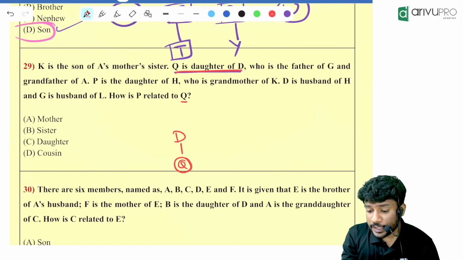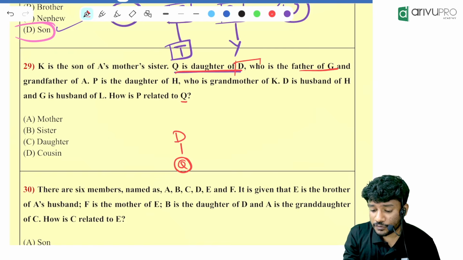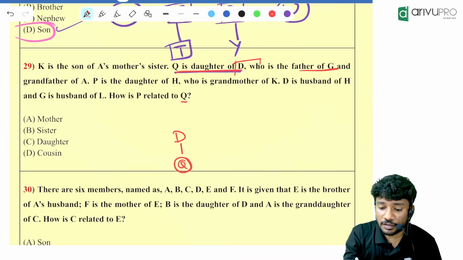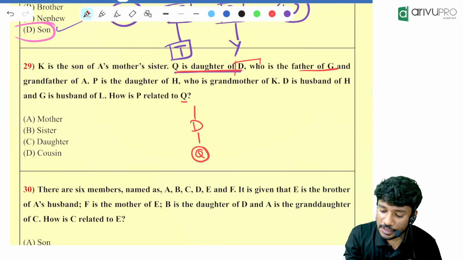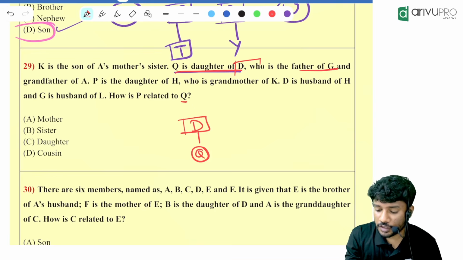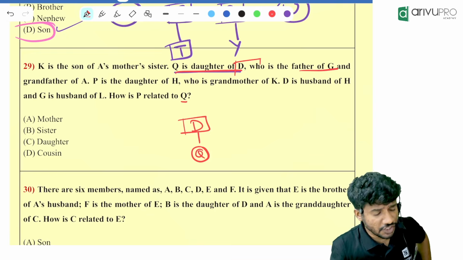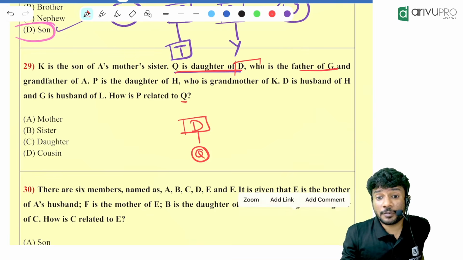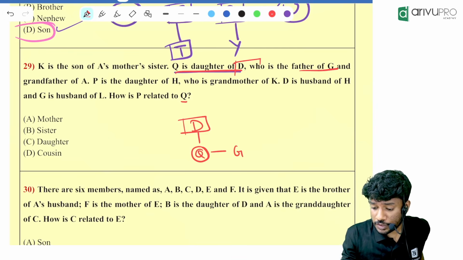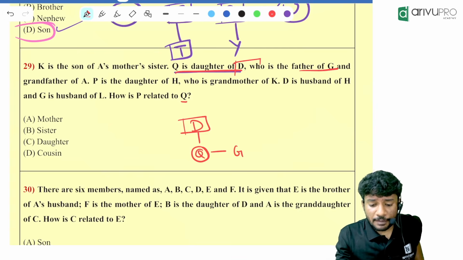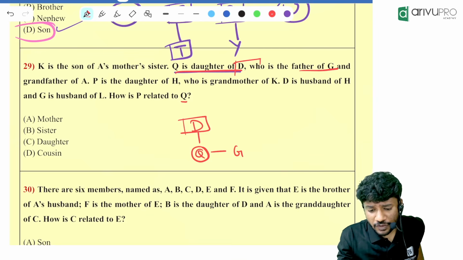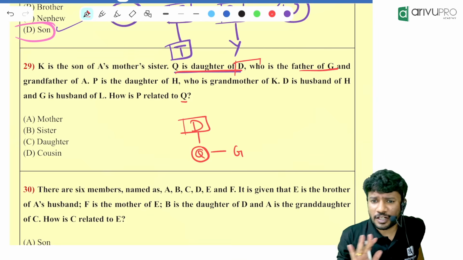Then D, who is the father of G. That means D is the father of G. Where will be the position of G? Next to Q. Yes. Now, and grandfather of A. So G is the grandfather of A.